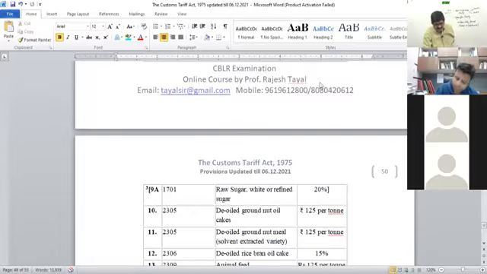Otherwise, if I take you to the other schedule, that is chapter number 72, it is a long chapter, that is 32 pages are there in that chapter. So you'll have to really look into the details of where it is ad valorem, where it is specific. 99% that duty is ad valorem. There are very few cases where duty happens to be specific. Got this clear? Yes, sir.